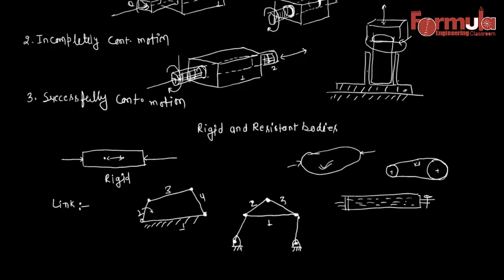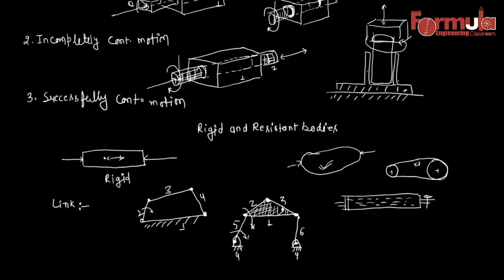Okay, so here you can see that if I say 1, 2, 3, let this frame be 4, let this link be 5, let me say this is 6 here. So obviously between 4 and 5 there is relative motion, and between 5 and this combination, this group of resistant bodies, there is some relative motion, but there is no relative motion between 2 and 1, 2 and 3, and 1 and 3. So that's why we can say that a link is a resistant body or a group of resistant bodies with rigid joints having relative motion to other members or other links. Okay, so we are providing the definition of link here. In some textbooks you can see it like that.